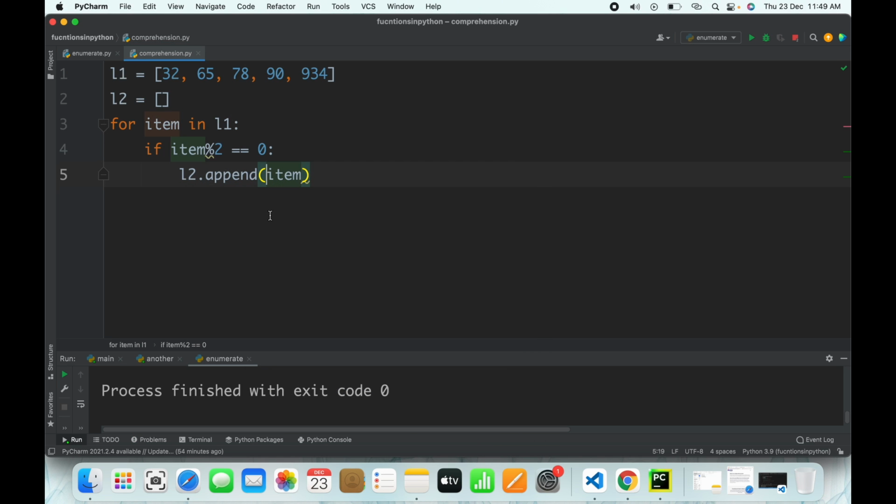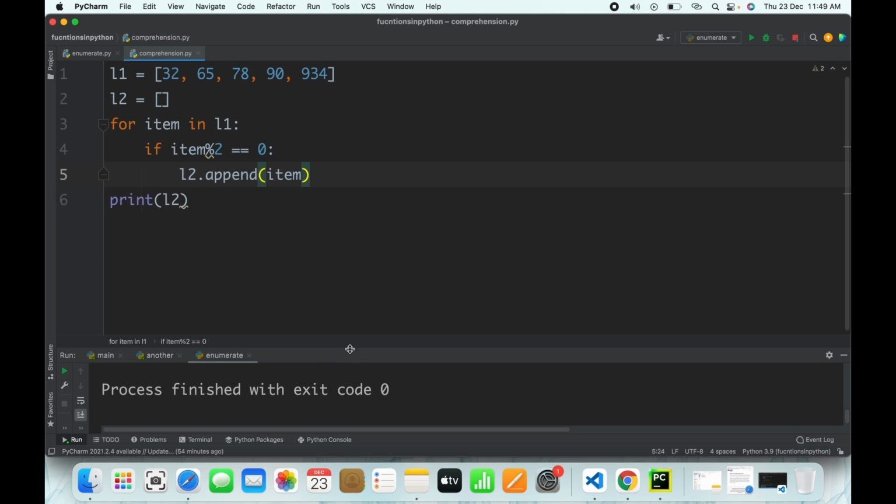That's it, it's simple. And then I'll print L2. So this is the general way, and when I run this, it will print those values which are divisible by 2.